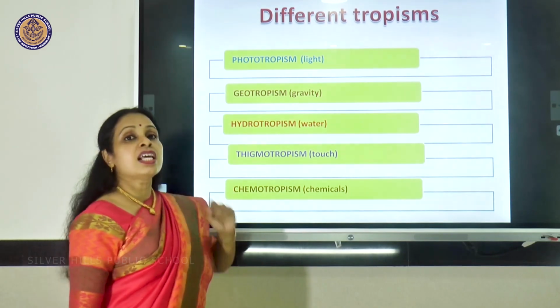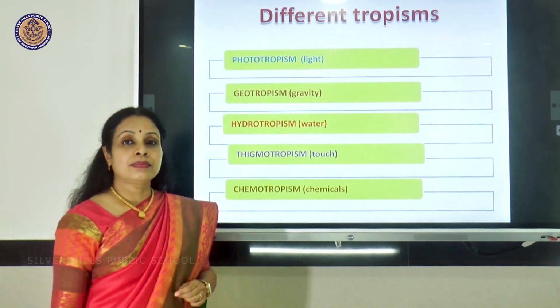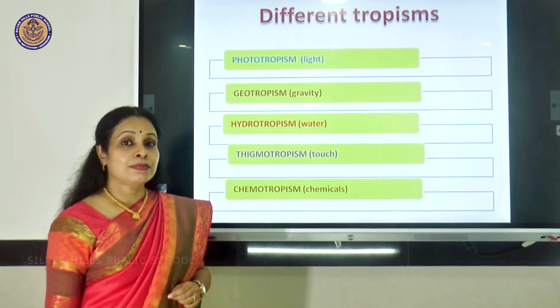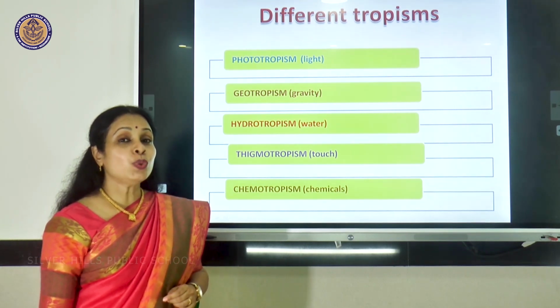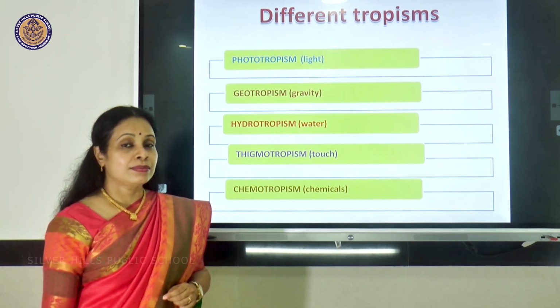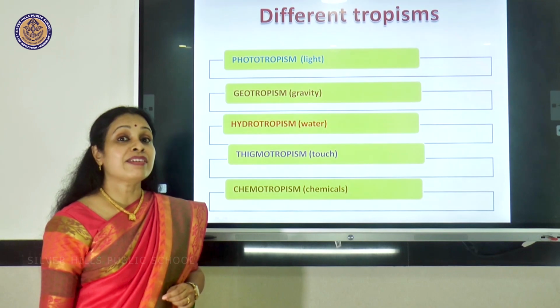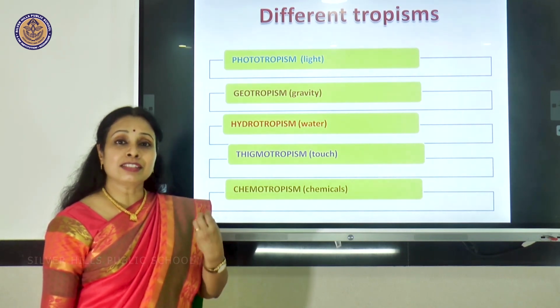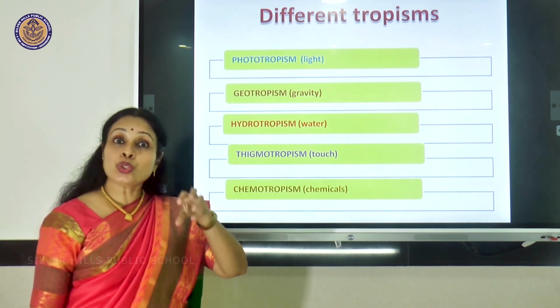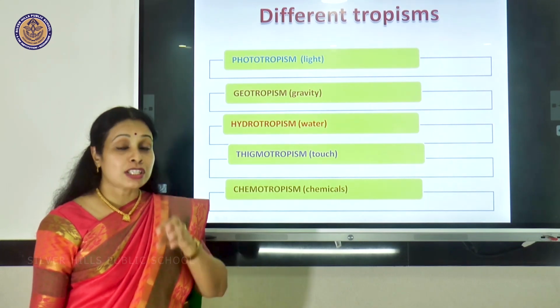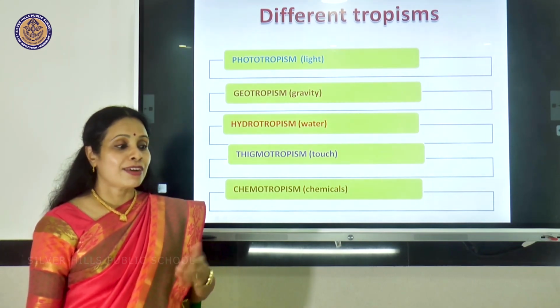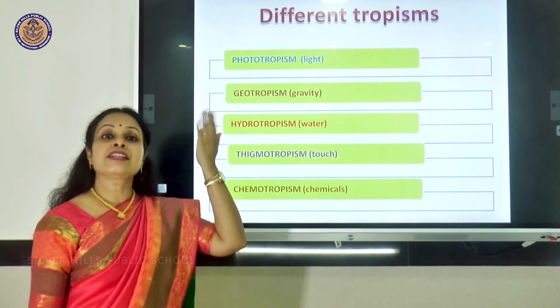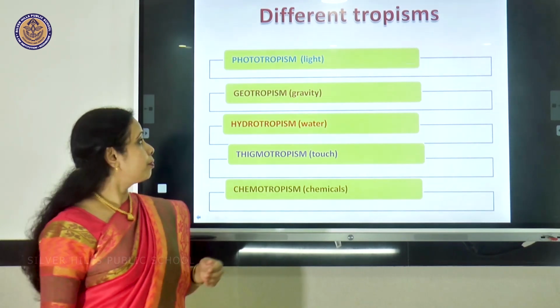The second one is geotropism, which is response to gravity, the attraction of the earth. So roots we can say are positively geotropic, whereas the stem is negatively geotropic.